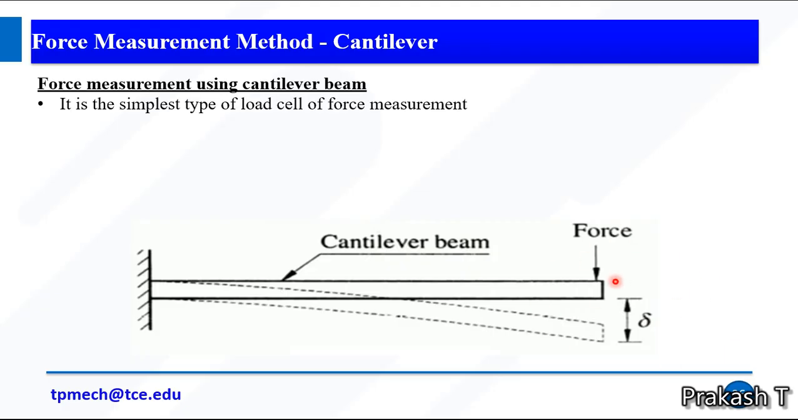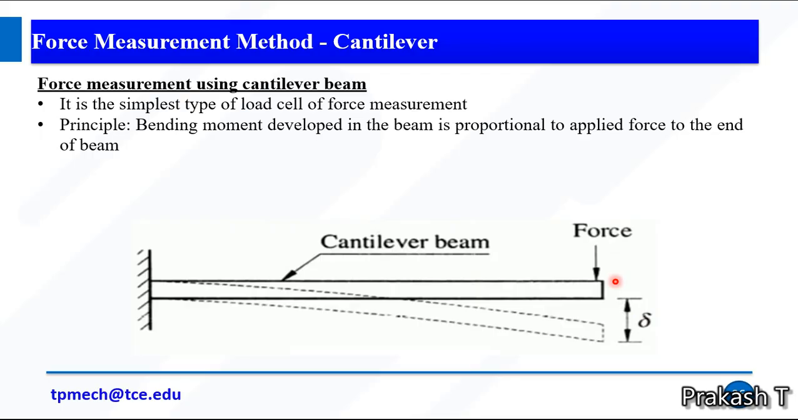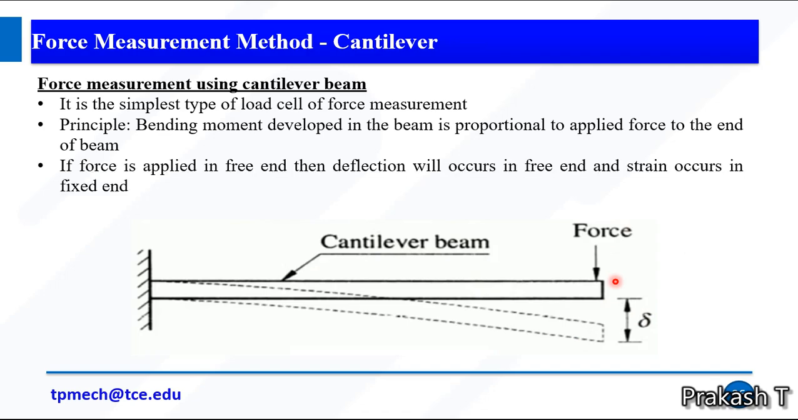It is the simplest type of load cell for force measurement. It works on the principle that the bending moment developed in the beam is proportional to the applied force at the end of the beam. If force is applied at the free end, then deflection will occur at the free end and strain occurs at the fixed end. So here we place our strain gauges. If you apply the force, the deformation will happen.